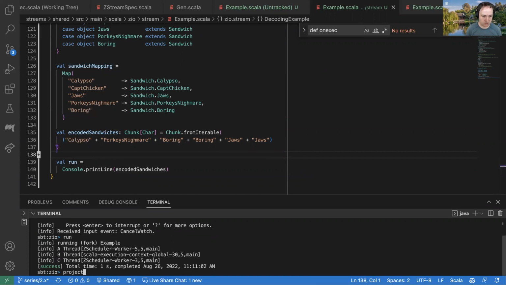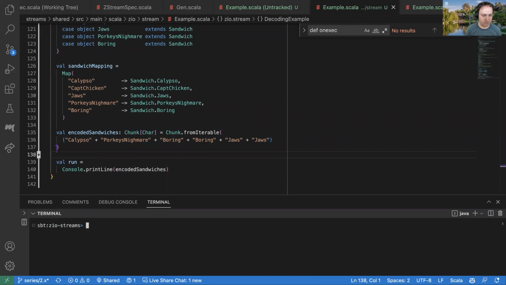Oops, I was demoing something for someone else about thread pools. So let me get back here.